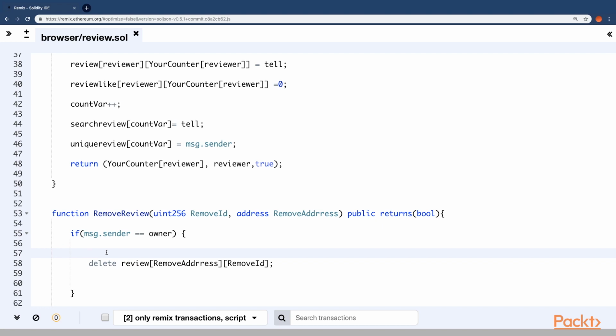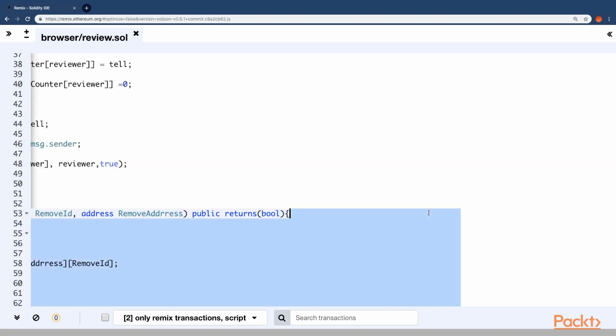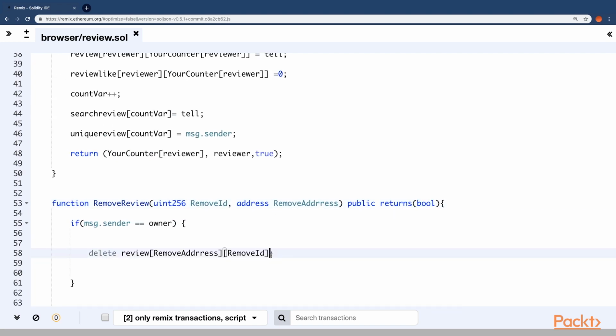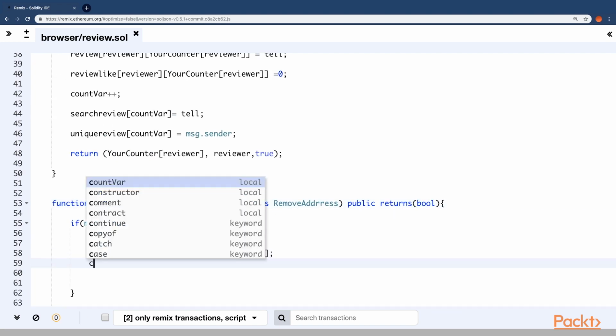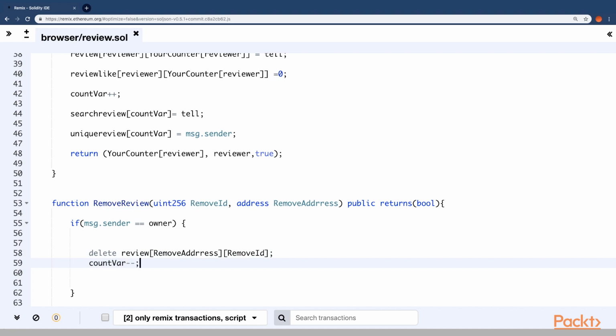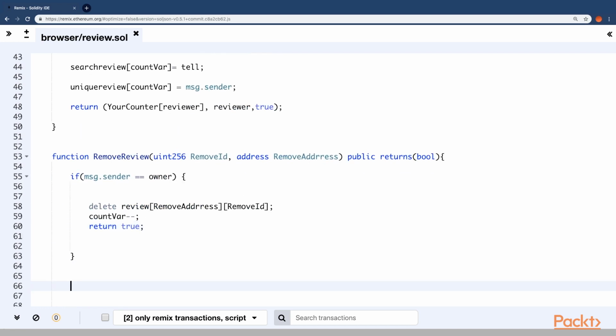Because if it isn't present, then obviously this will get reverted and the bool returns false. Once you've done that, you have to decrement the count var, obviously, and then return true. If it doesn't go through, then false.